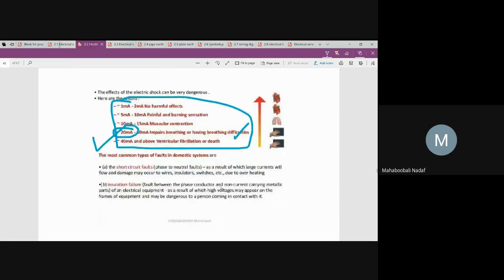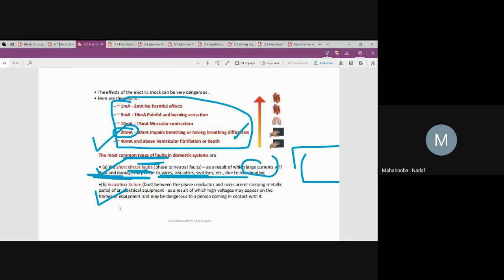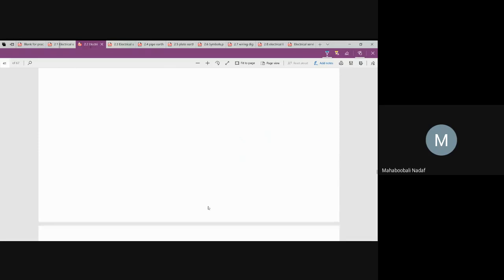Common types of faults are short circuit and insulation failure. What is happening in a short circuit? The loop is closed on itself so the current becomes maximum. Large currents flow, damaging the wires and insulators. That is a short circuit fault. Insulation failure means the protective cover itself is damaged, so you may get shocks.